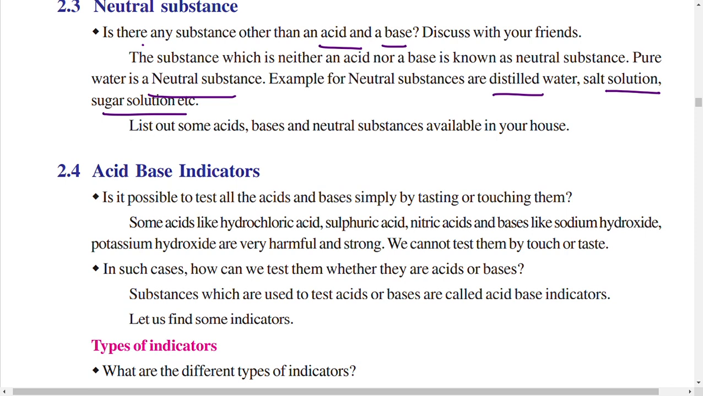In the next video we will discuss acid-base indicators and types of indicators, and the remaining parts will be discussed in a later video.